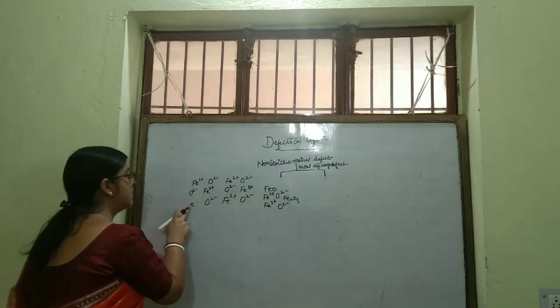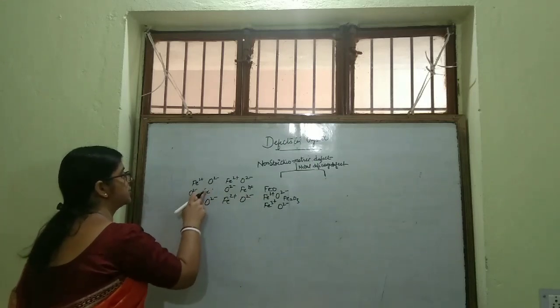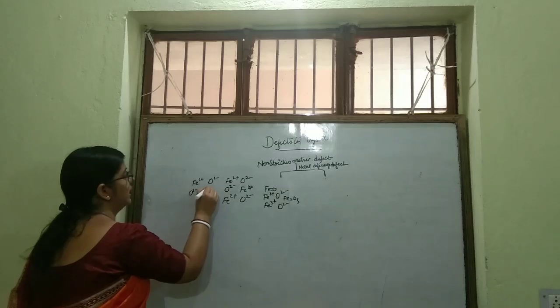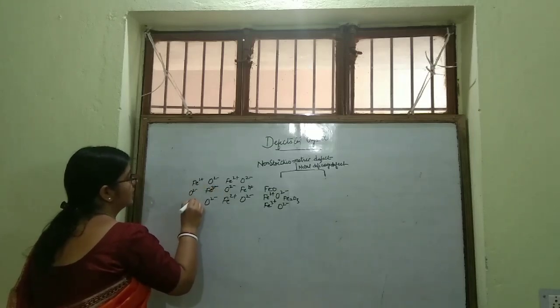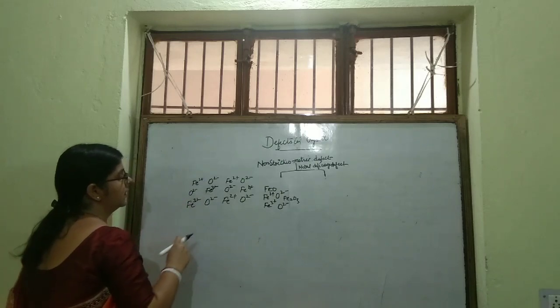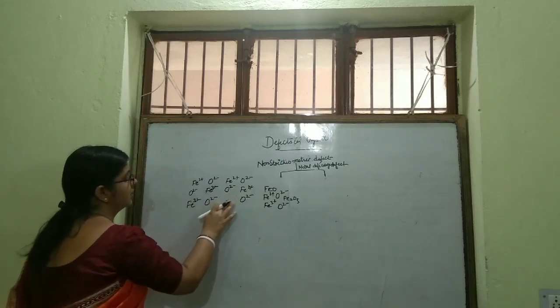Suppose some of the Fe2+ positions are occupied by Fe3+. Then what will happen?